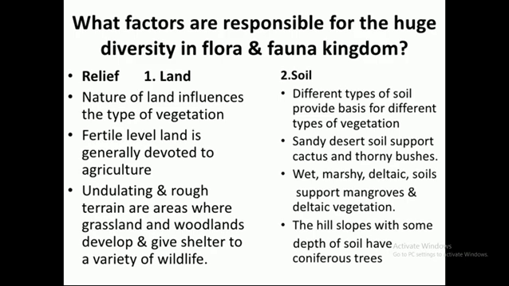For example, as we go to Rajasthan or the Thar desert, there is sandy soil. Sandy soil is best for the cultivation or growing of cactus and thorny bushes. In the same way, if we go to the delta area, marshy land, there will be mangrove type of vegetation. So we can say different types of soil give rise to different types of plants and animals. For example, if we go to the hilly areas, mainly the taiga region, there will be coniferous type of trees.